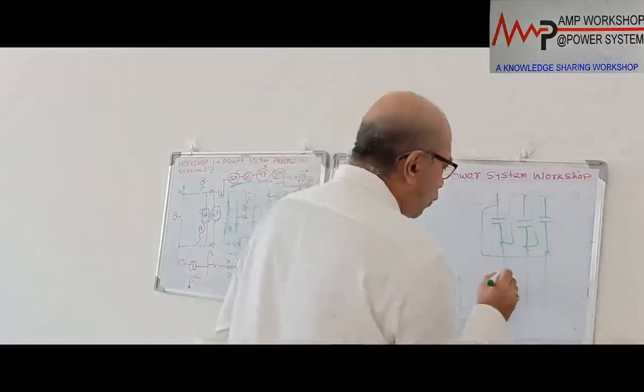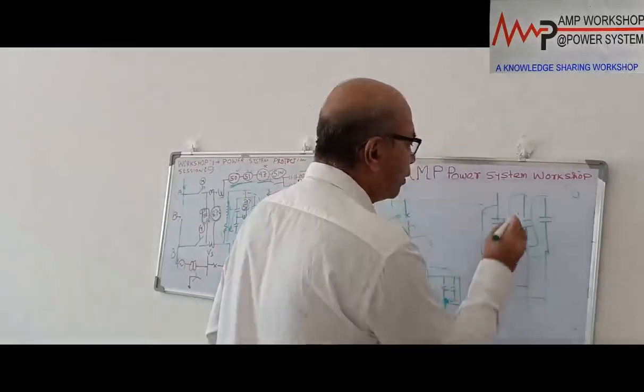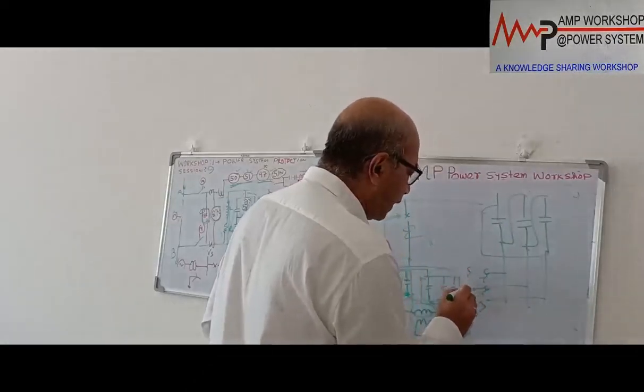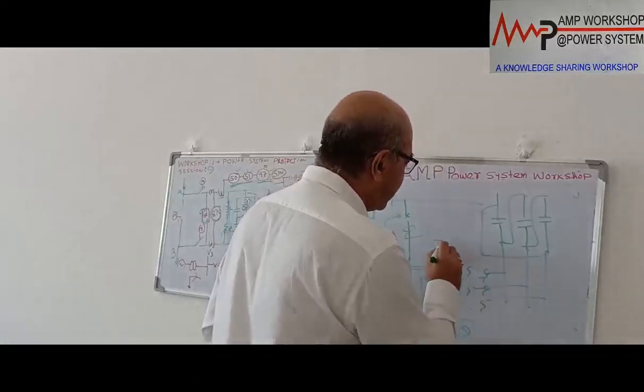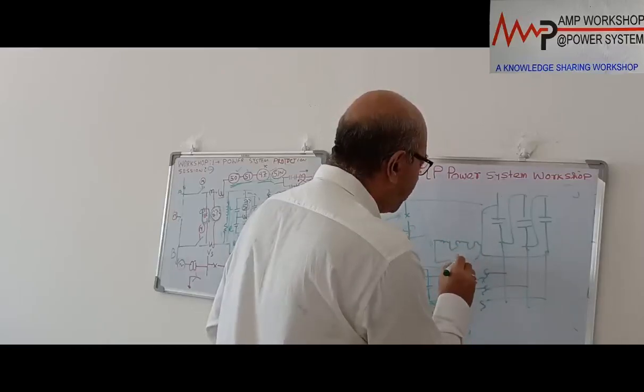What we can do, we can put a PT over here. This is one PT. Suppose this is the capacitor bank, this is another PT. So the PT secondary side will be connected in delta. These are the three PT. It will be connected over here, and then on the open delta we will put a 59 relay.